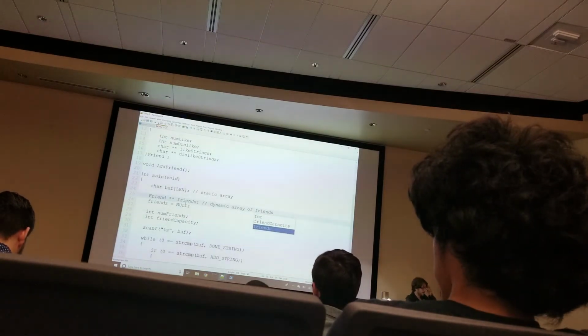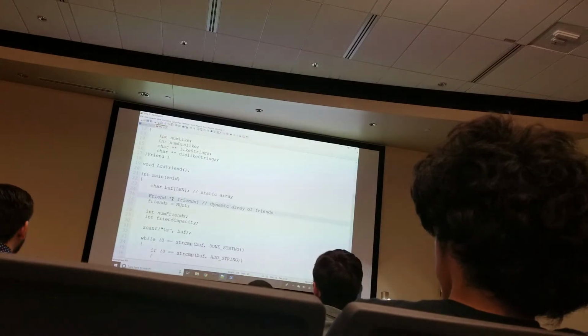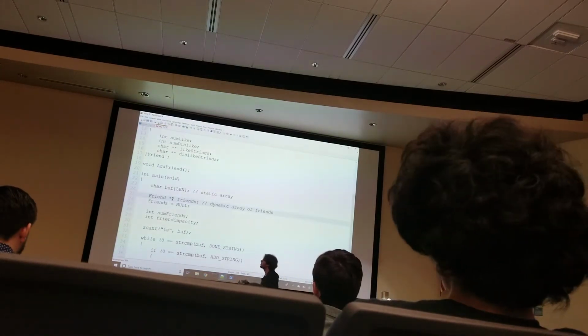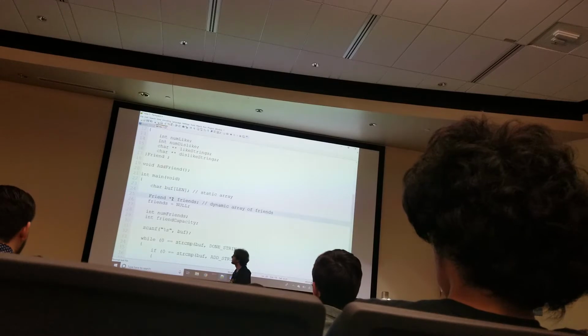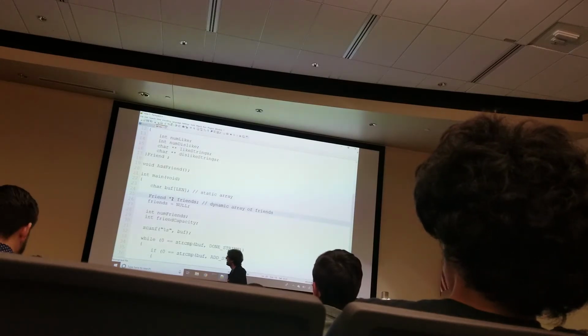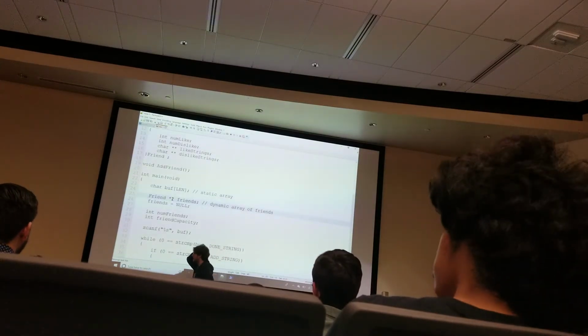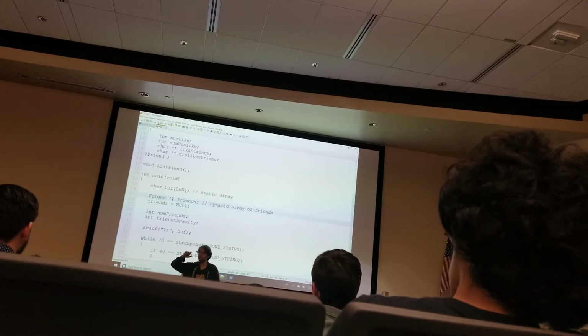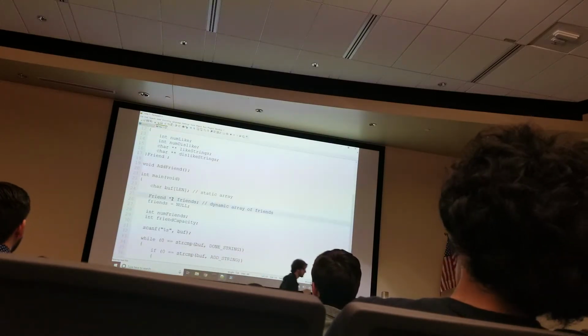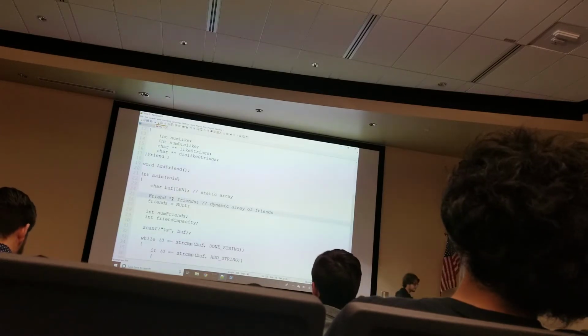The reason why I'm doing a star on these, because you're going to be like, wait, Travis, you said the star means you're doing a 2D array of pointers. That means I'm making a friends of friends. But what I'm going to be doing instead is creating a pointer to basically a section of friend pointers. So the thing is that these friends aren't of a static size.